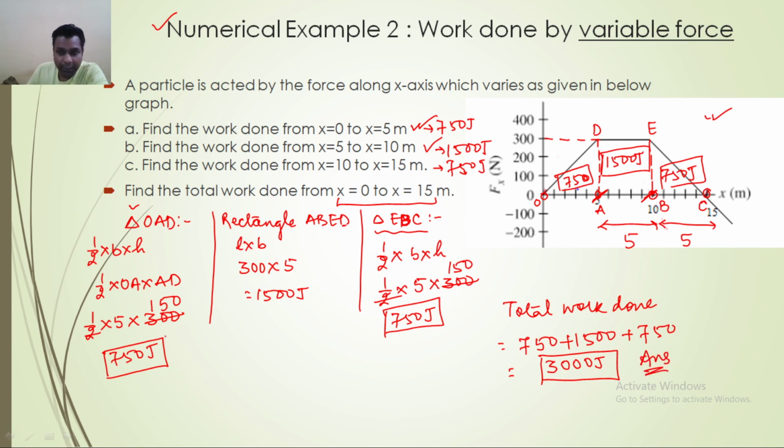I think this is now pretty much clear to all of you: how to solve problems of work done by variable force, what a variable force is, what the graphical interpretation of variable force is, meaning how the graph looks when you plot the graph of variable force, and how we can transform that graph into the mathematical interpretation. Then I have taken 2 examples to make you understand how to calculate the work done by the variable force. I have taken 2 numericals and both are of different cases.